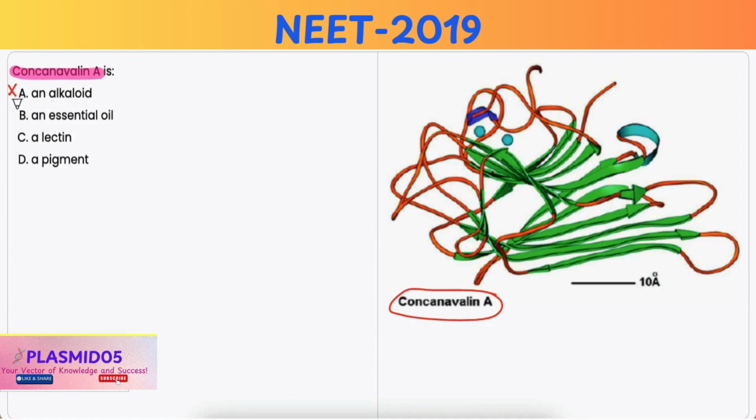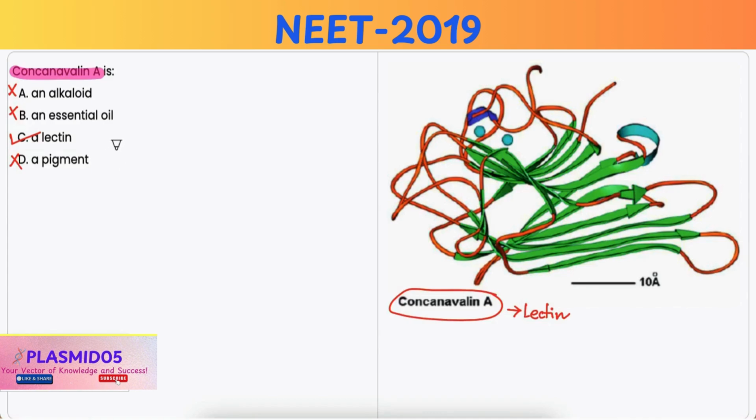Hence, it is incorrect. Option C, a lectin. Now, concanavalin A is indeed a lectin, and lectin is a type of protein that binds specifically to certain carbohydrates, and it is widely used in biochemical studies to bind the carbohydrates. Thus, it is the correct option. Option D, a pigment. It is also incorrect. Now, pigments are substances that impart color, but concanavalin A does not have any color imparting properties.